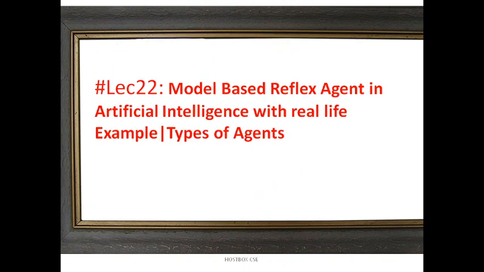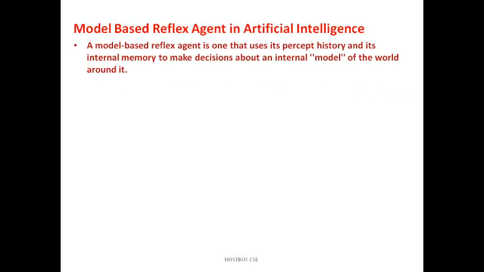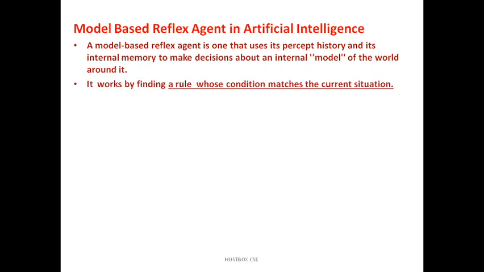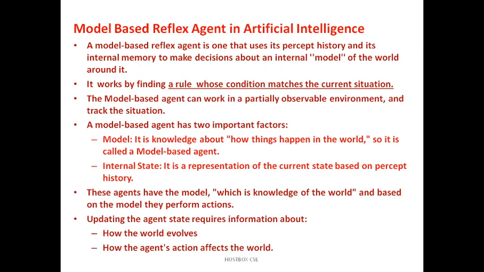First of all, what is a model based reflex agent? The model based reflex agent is also called a knowledge based agent. Today we are going to see the difference between the simple reflex agent and the model based reflex agent. Remember, this is an agent that uses its percept history and its internal memory to make decisions about an internal model of the world around it. It works by finding a rule whose condition matches the current situation, a very important point. Remember, if the condition matches, it will take some decision.